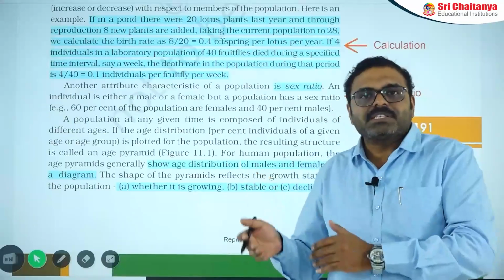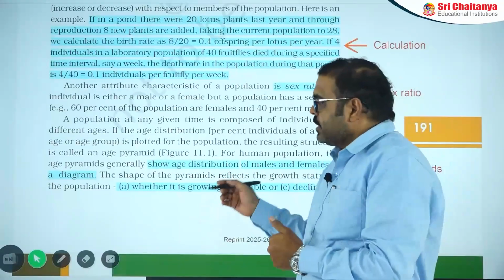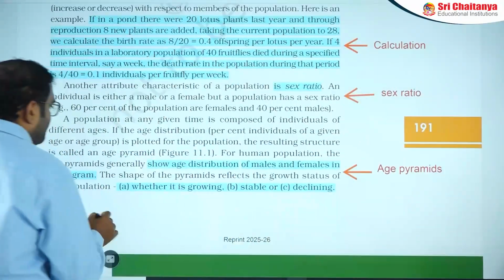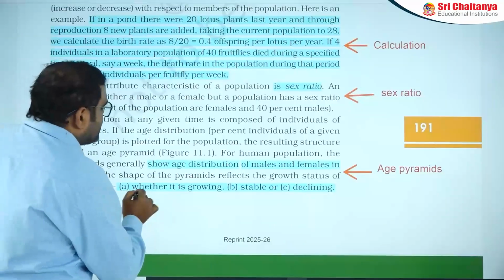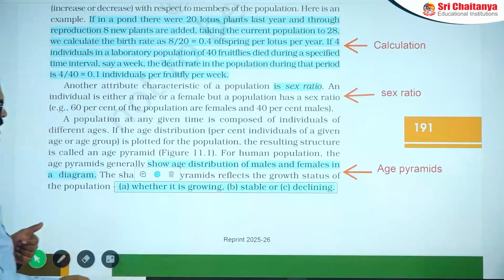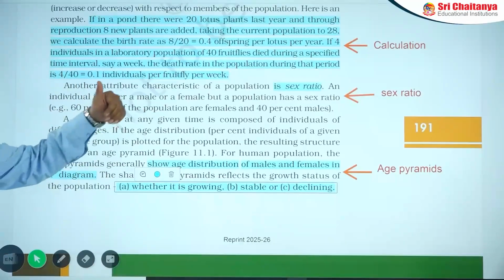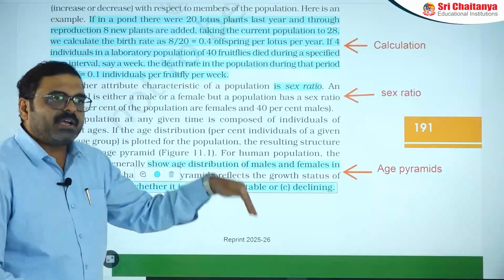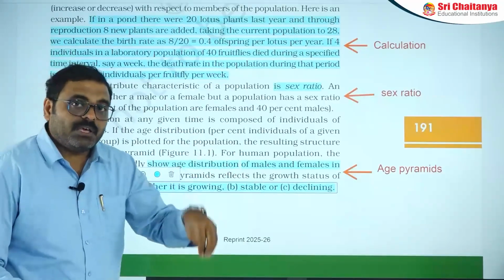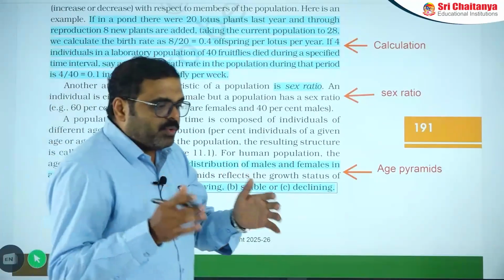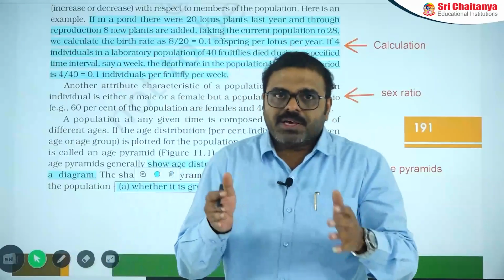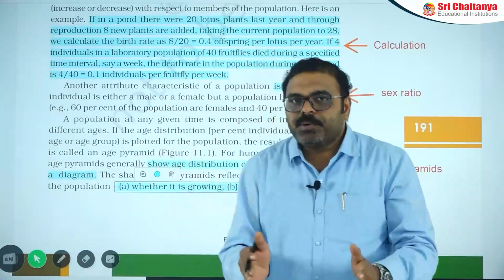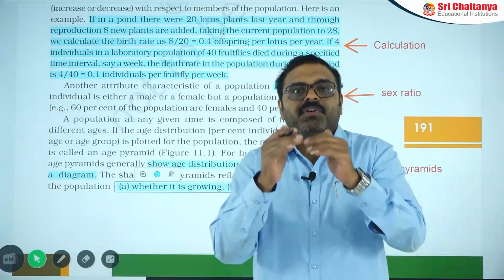Take the human population: the age pyramid can be explained as growing, stable, or declining based on age. If the young individuals are more in any population, definitely the population can flourish.